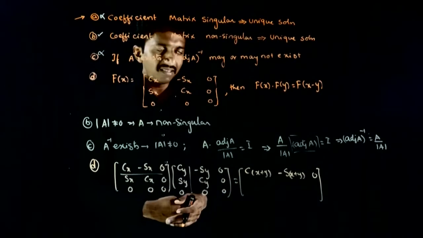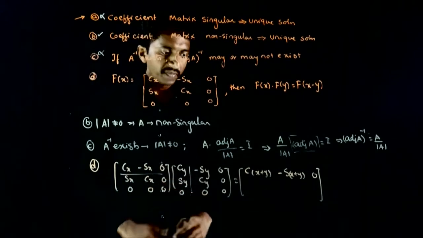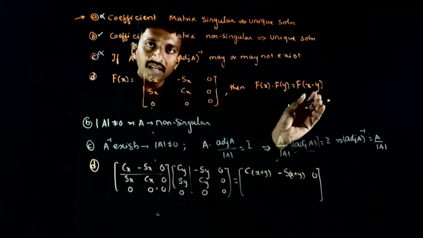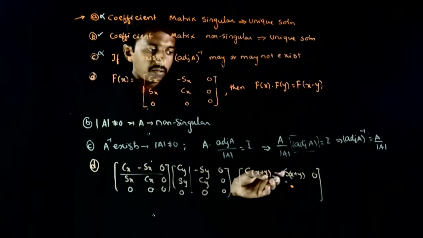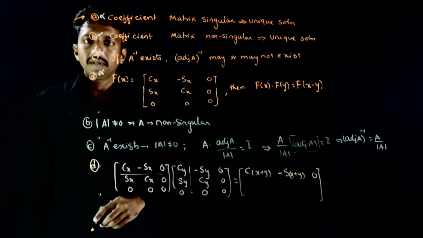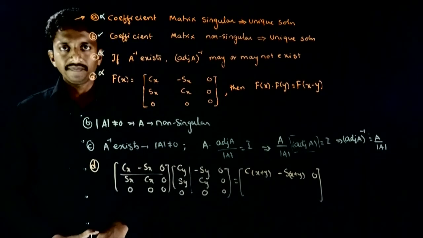But you can obviously see that this statement is wrong because f of x into f of y जो है f of x plus y के फॉर्म में आ रहा है. आपको स्टेटमेंट दिया है f of x minus y. So x plus y के फॉर्म में आ रहा है. Hence option D is wrong. So only option B is right for this question. Thank you.